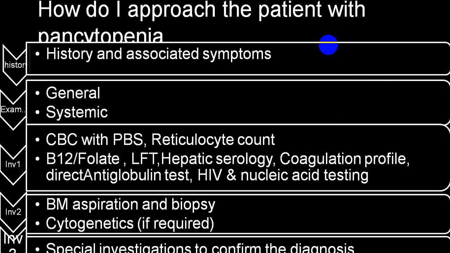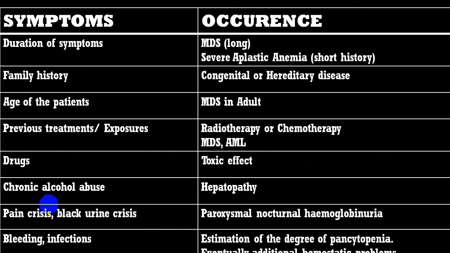HIV is one of the causes of bone marrow failure, so an HIV test can be done. Bone marrow biopsy and aspiration is done to find out the type of bone marrow, whether it is hypocellular or abnormal bone marrow. And you can go for even cytogenetic studies. And in selective conditions, you might require a special investigation to confirm the diagnosis, depending upon what etiology you are suspecting.